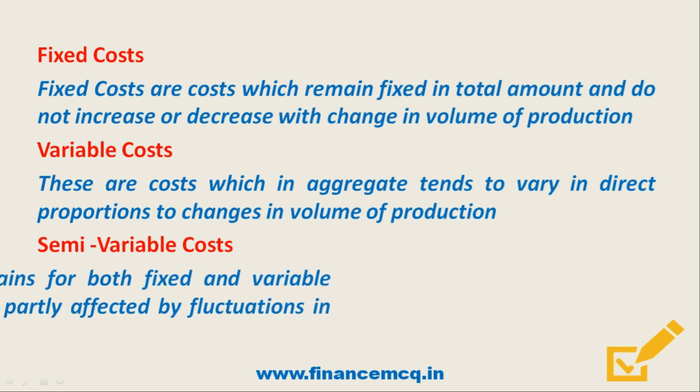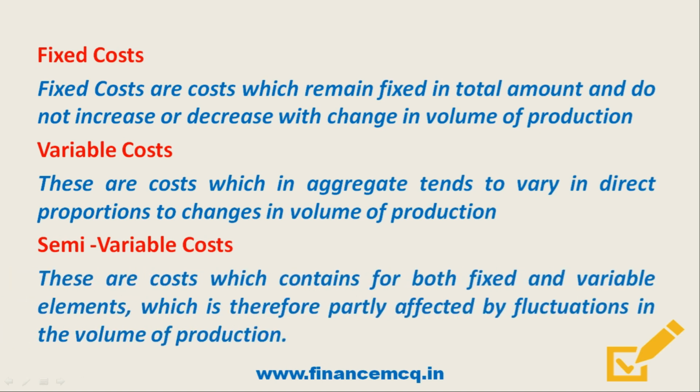So friends, semi-variable costs are those costs which contain both fixed and variable elements, which is therefore partly affected by fluctuations in the volume of production. For example, if there is an additional shift in the factory, it will require additional supervisors and certain cost will increase in lump sum. If we take one more example of telephone charges, where there is a minimum rent and after some specified number of calls, the charges are according to the number of calls made. So we can say that there is no fixed pattern for behavior of semi-variable cost.